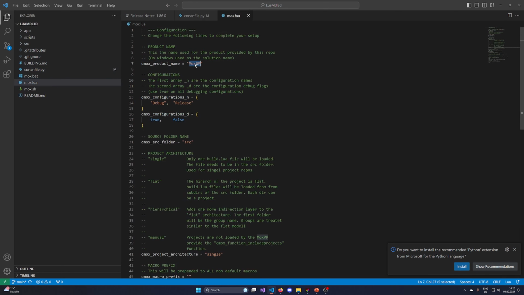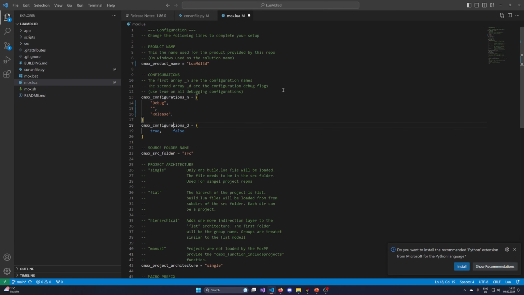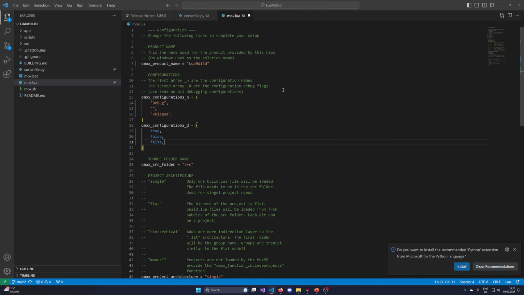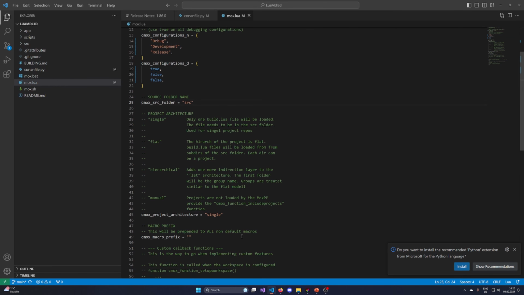Let's go now into the configuration. Let's call it Lua MDL 3D. Debug and release is what I want to have. Let's maybe add a development configuration. I need to rework the template repository because I think there are now different style guidelines that you should apply when using Lua. Development. Okay, so debug, development, release. Because in the future, spoiler alert, I do want to already have kind of a 3D editor.